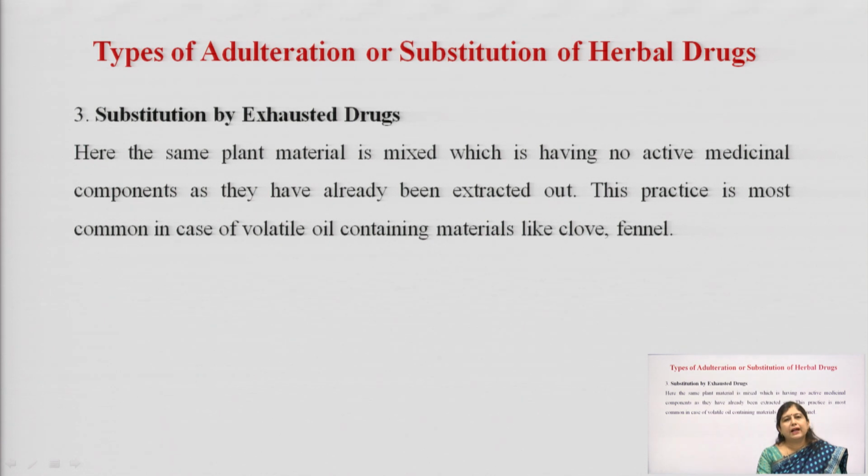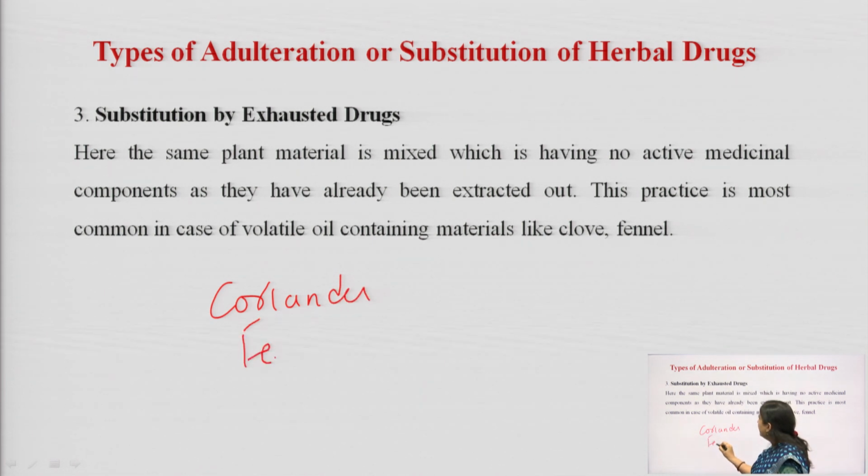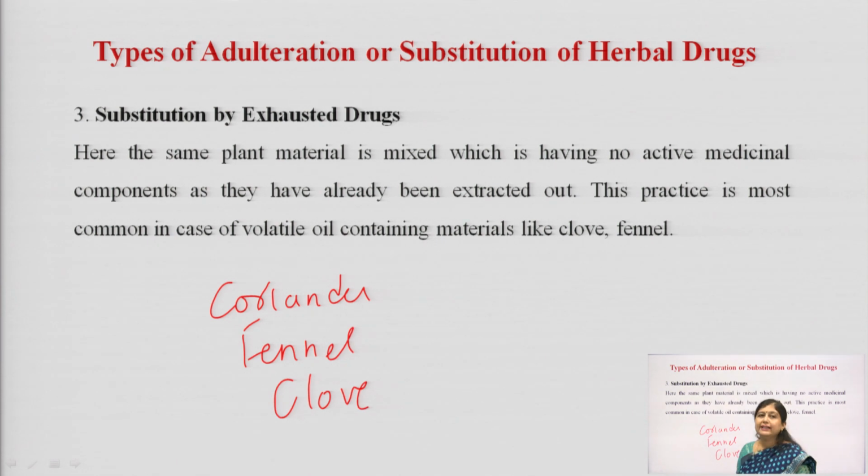What happens is that, for example, if I take coriander or fennel, fennel means saunf, or clove means long. These drugs are volatile oil containing drugs, and their oils are also required in the market in the same amount. So, many times these drugs in their intact form, without making their powder, are used for production of volatile oils.